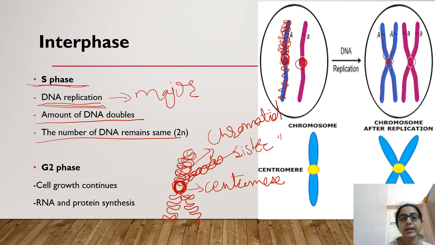So what are the changes in S phase? DNA replication occurs and the amount of DNA doubles. Now coming to the G2 phase. In the G2 phase, the same as the G1 phase, cell growth occurs and RNA and protein synthesis continues. This both continues in the G2 phase also.